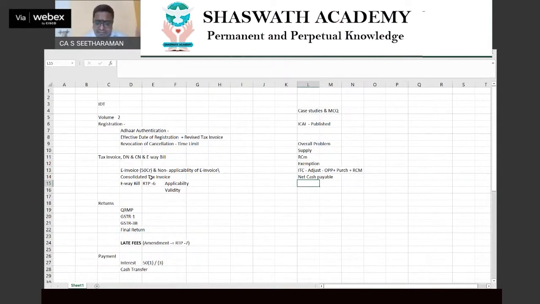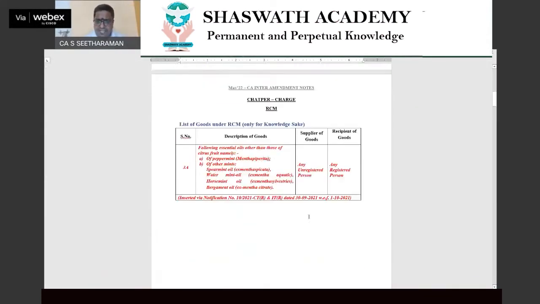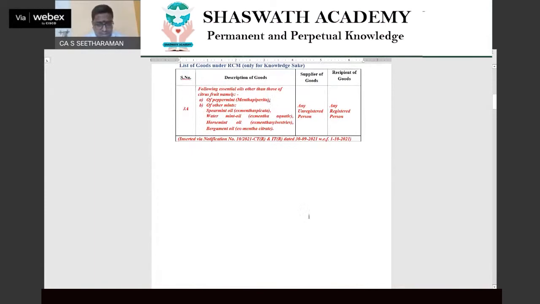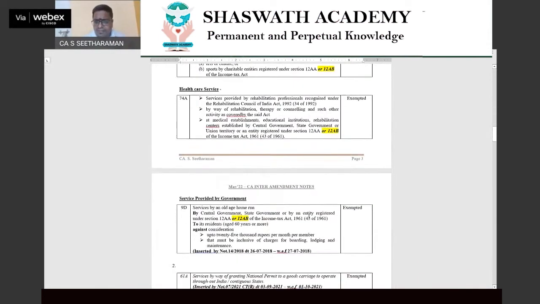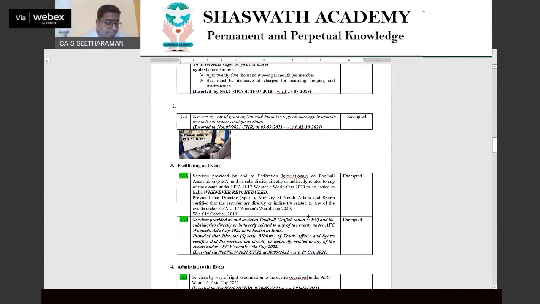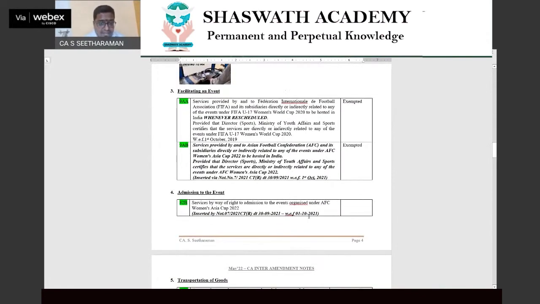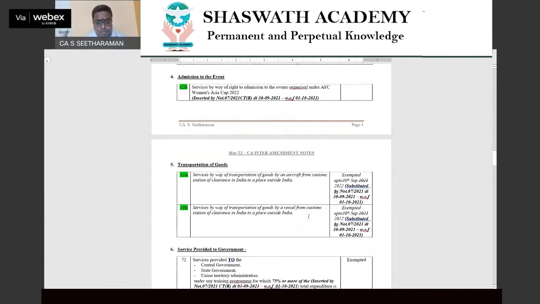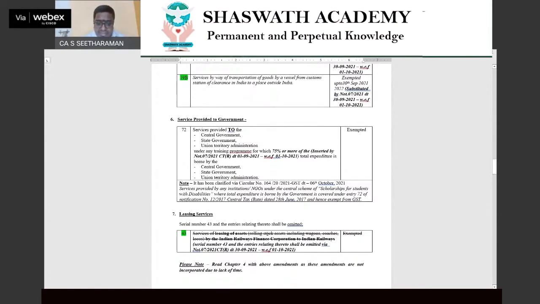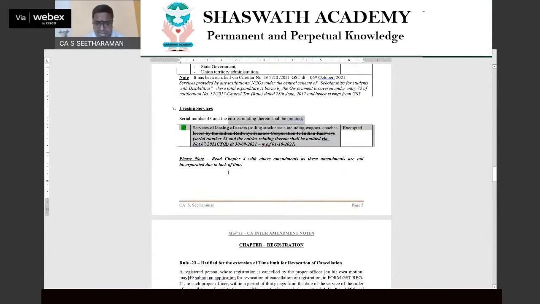And in all these areas I highlighted, please understand, I have simultaneously covered all the amendments applicable for the examination. If you understand, goods RCM got amended, but that is not relevant. When it comes to exemption, yes, 12AA has got added with 12AB. That amendment is a very silly amendment. Barring that, you have new additions in 61A. Apart from 61A, there is 9AB, and apart from this, there are 82B and 72 to add up. These are the areas. And in leasing services, railway leasing assets have been removed. So focus more on the exemption chapter. If you do the exemption chapter with the amendments, that is more than sufficient.